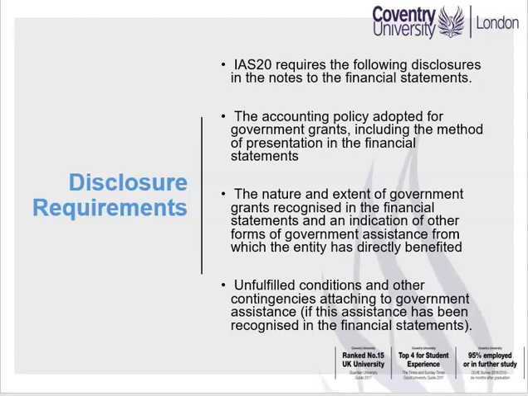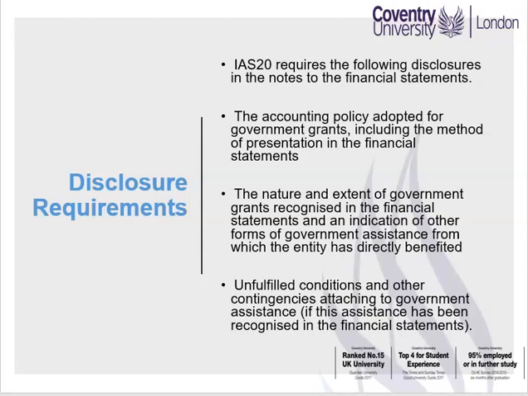Disclosure requirements. IAS 20 requires the following disclosures in the notes to the financial statements. The accounting policy adopted for government grants, including the methods of presentation in the financial statements.